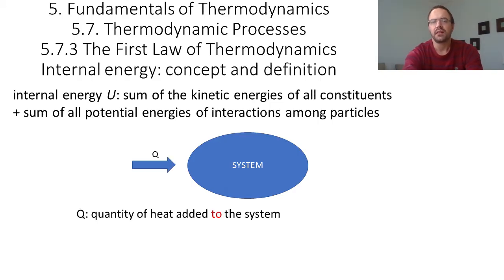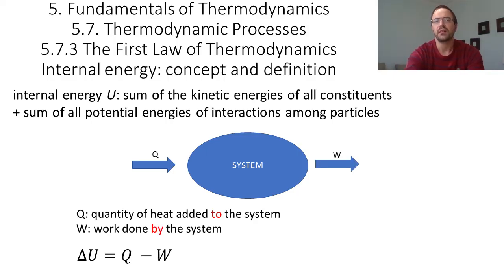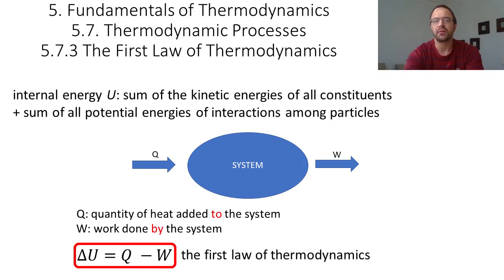Then if we add heat to the system, Q is the quantity of heat added to the system, and then the internal energy will increase by an amount delta U is equal to Q. And if the system does some work, then W is the amount of work done by the system, then the internal energy will decrease by W. So in total, the change of internal energy is delta U is equal to Q minus W. And this is what we call the first law of thermodynamics.